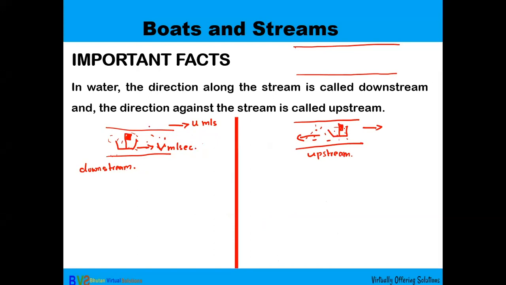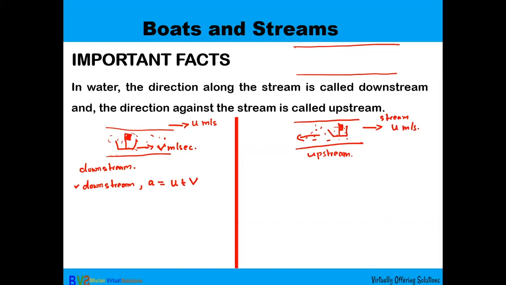Since I need the downstream, you can find the downstream speed. First one is downstream speed. The downstream speed we are going to represent by A. Since they are flowing in the same direction, we are going to add the speed of the stream plus the speed of the boat. All right.